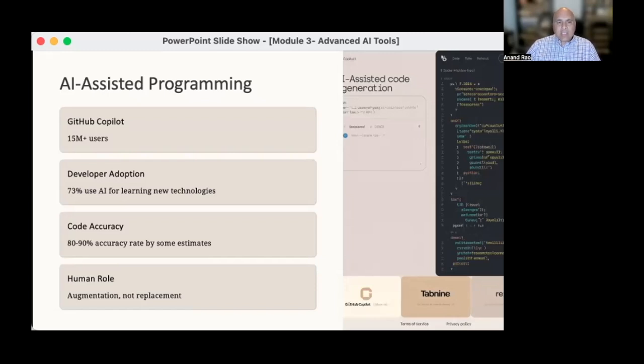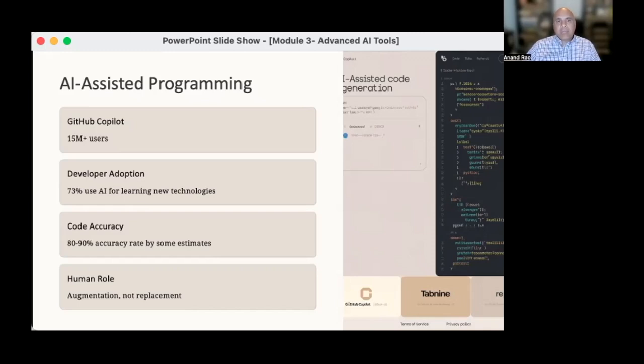Let's start with AI-assisted programming. AI has revolutionized software development through tools like GitHub Copilot, which now has over 15 million users. These tools are typically not replacing programmers, they augment human capabilities. And it helps developers learn faster, handle routine code tasks more efficiently, and it really helps them expand the amount of work that they're able to do. These tools are also being used in big tech corporations like Microsoft, where CEO Satya Nadella said in April that approximately 30% of their code is now being written by AI.